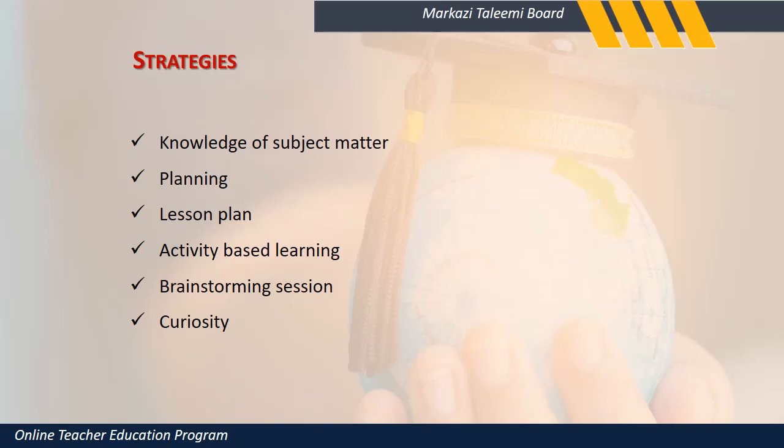If I am teaching EVS, then I need to be aware of the surroundings, the different kinds of animals, with thorough knowledge on the topics I would be teaching as a teacher. It's very important that we know what exactly is in the textbook, and in today's world, the more knowledge you have about a particular topic, the more you would be able to do justice as a teacher in the classroom.